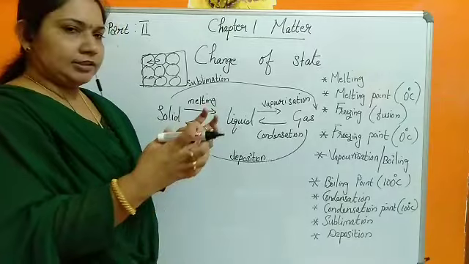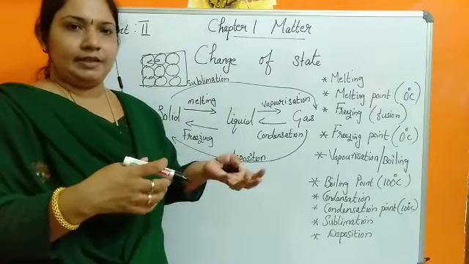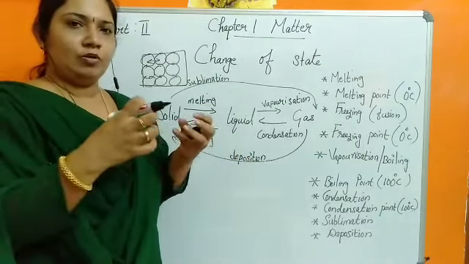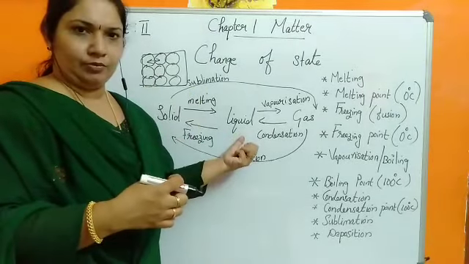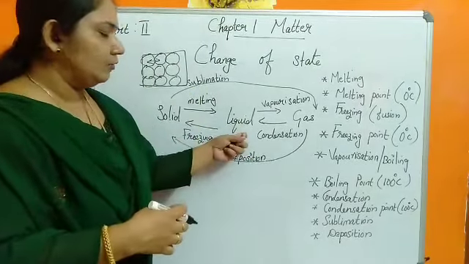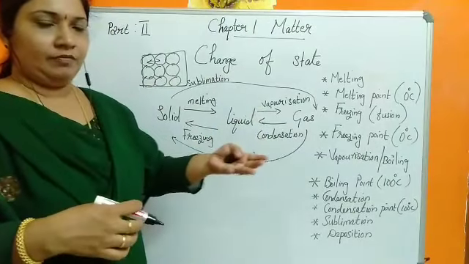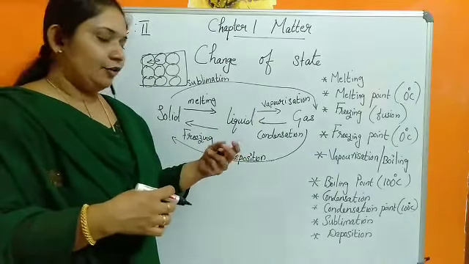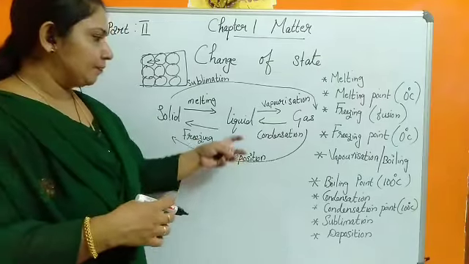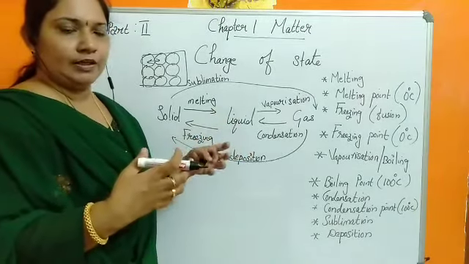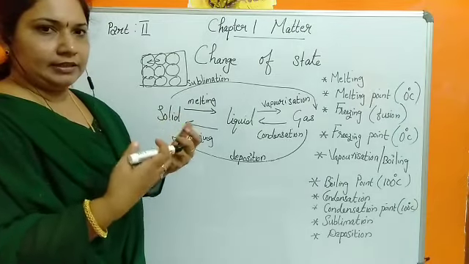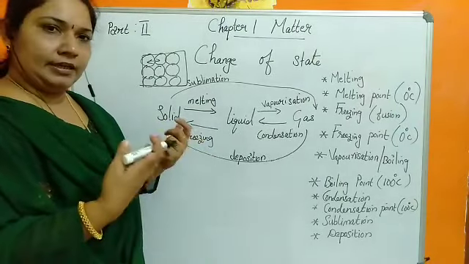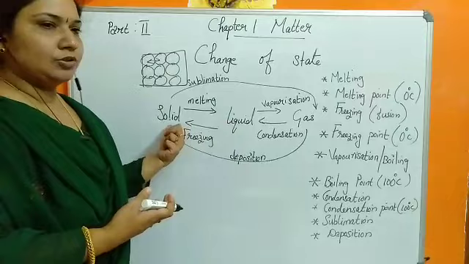So, all the gas molecules, by liberating heat energy, by cooling, try to come together. Then it will form a liquid. And again, if we liberate heat energy from the liquid, the molecules of the liquid again come closer, and then it will become solid.